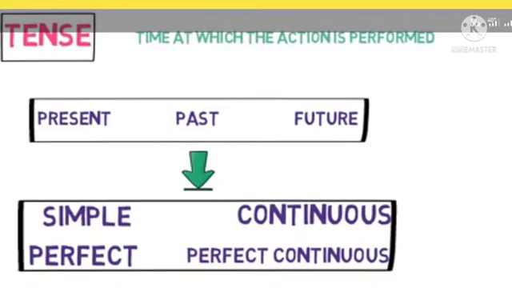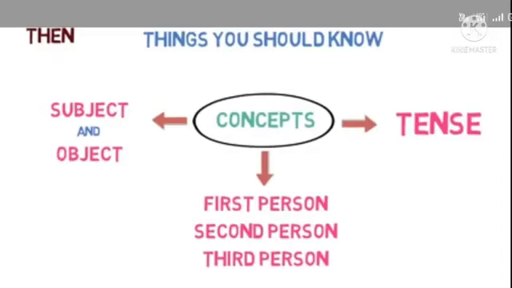The third concept is tense. Already you know, there are three tenses: present, past and future. Totally there are 12 tenses, with the subtypes simple, continuous, perfect and perfect continuous. Children, you must keep these three important concepts in your mind.